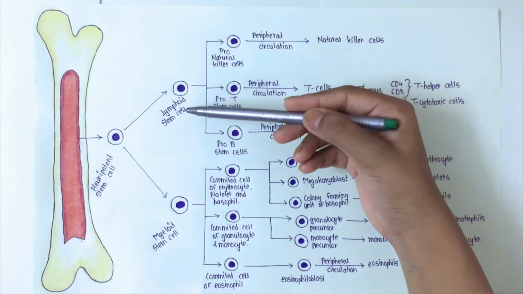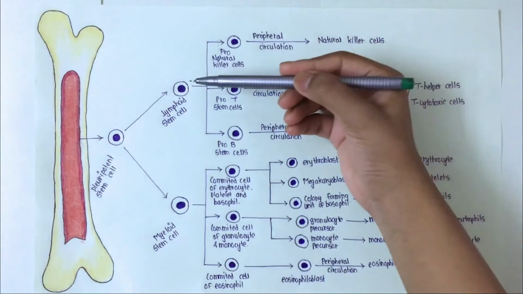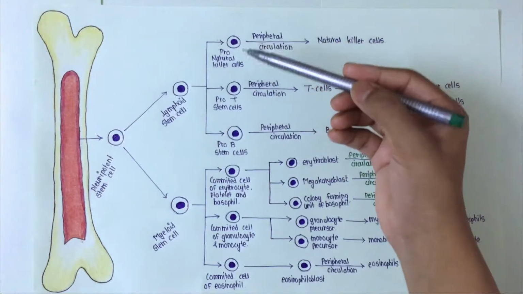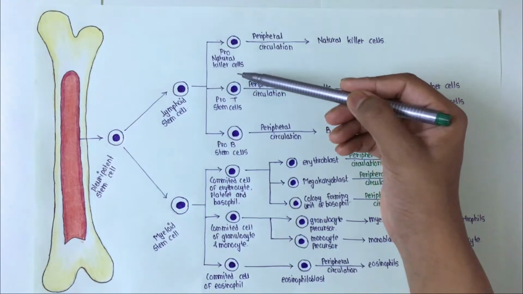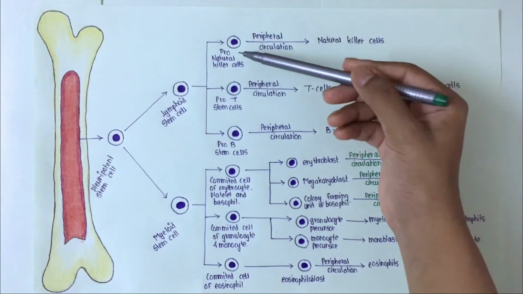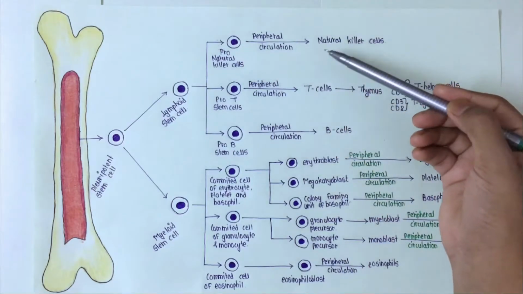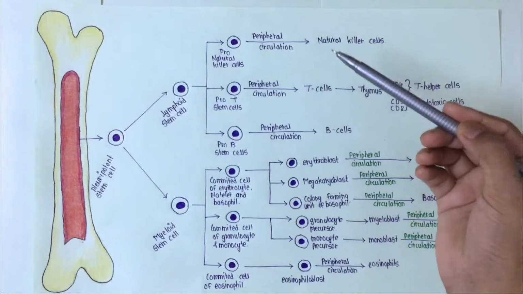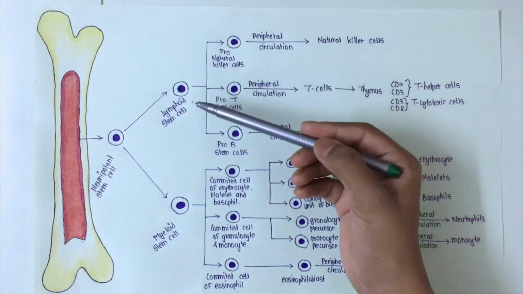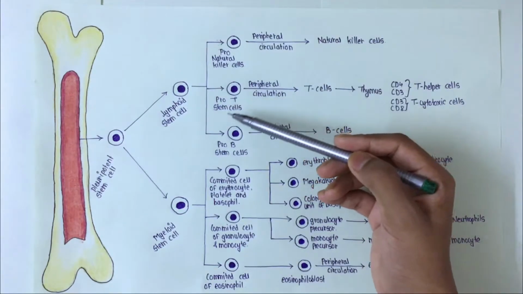Now let's see how lymphoid stem cells form lymphocytes. These lymphoid stem cells differentiate to form the pro-natural killer cells. These pro-natural killer cells are the precursors of natural killer cells, that is NK cells. They will form the natural killer cells which will be released into the peripheral circulation, and there they will get activated. And after that, the lymphoid stem cells differentiate to form pro-T stem cells.